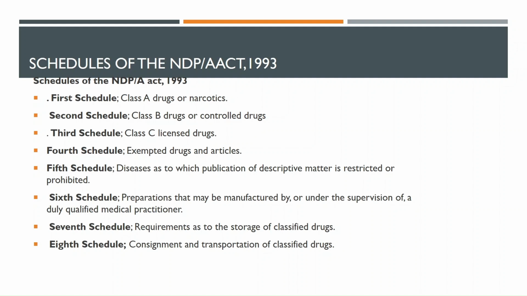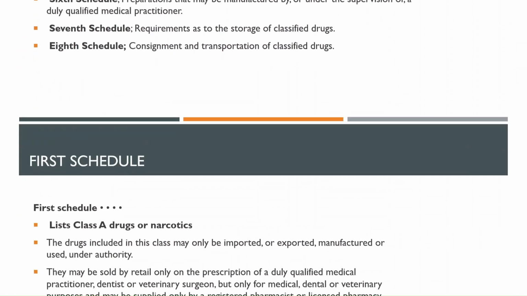The 7th schedule is the requirement as to the storage of classified drugs. The 8th schedule is consignment and transportation of classified drugs. These are the different schedules that we have in the National Drug Policy and Authority Act of 1993.